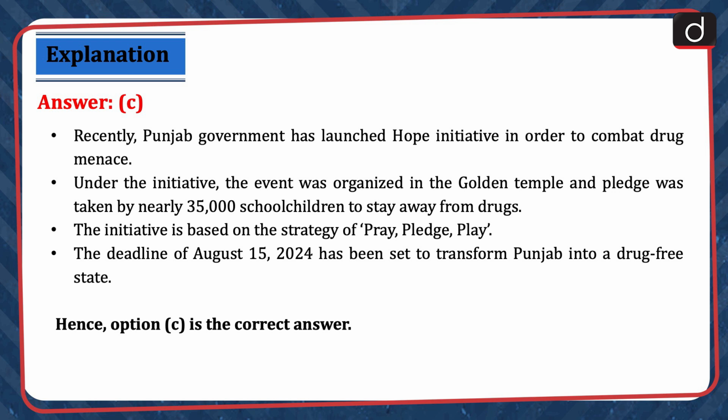Recently, Punjab government has launched HOPE initiative in order to combat drug menace. Under the initiative, the event was organized in the Golden Temple and pledge was taken by nearly 35,000 school children to stay away from drugs. The initiative is based on the strategy of Pray, Pledge, Play. The deadline of August 15, 2024 has been set to transform Punjab into a drug-free state. Therefore, option C is the correct answer.